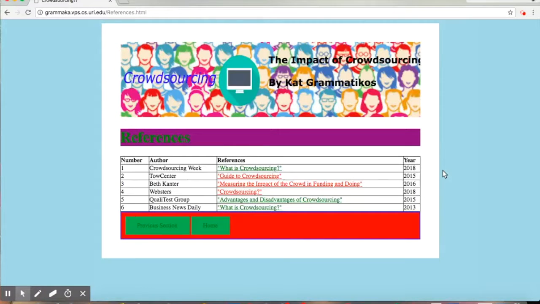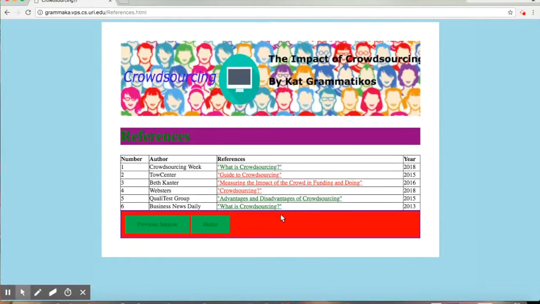Finally, we reach my reference page. This page has all of the references I used for my project. Any pictures, videos, information I used was cited and put onto this reference page. As you can see, I have many relevant sources. I believe this is one of the most important pages on my site because we must give credit where credit is due. I have the number of sites right here on the left, the authors of the sites, or what the website's called, and then an HTML link to the references, along with the year that the links were provided.